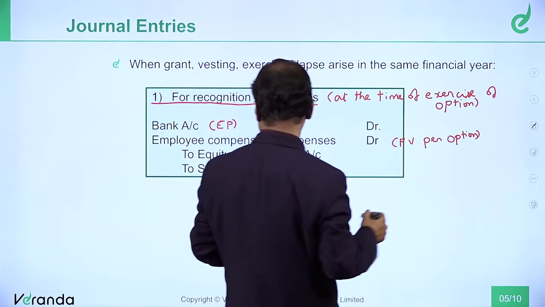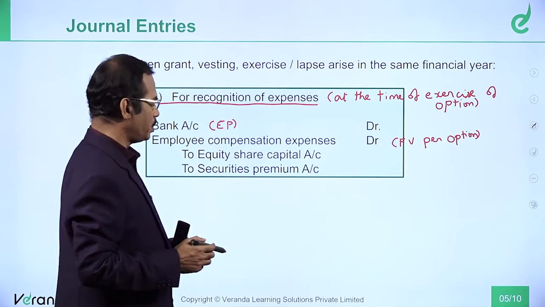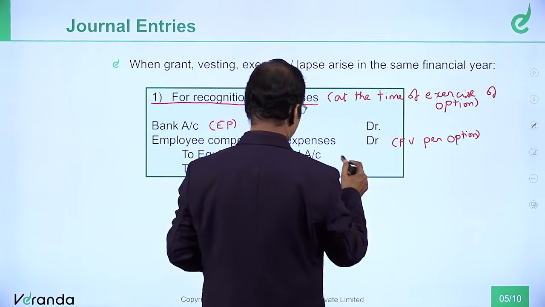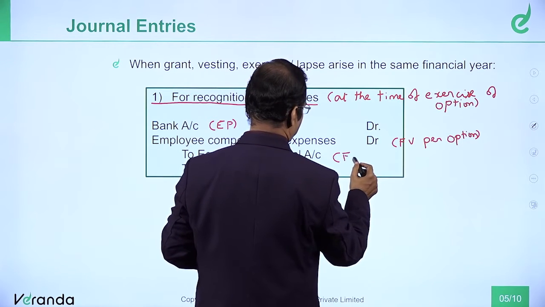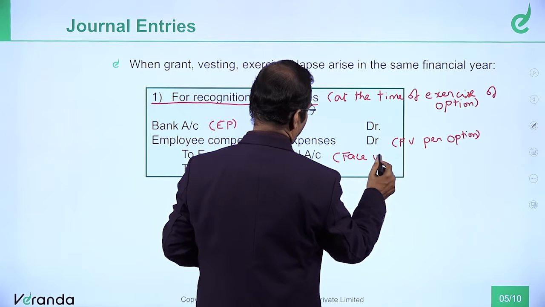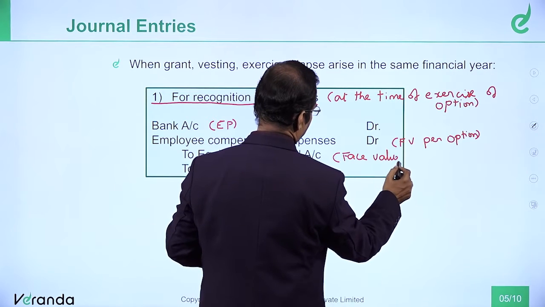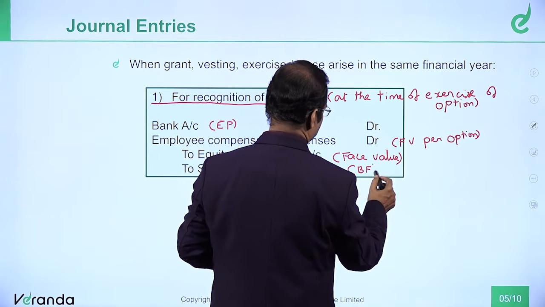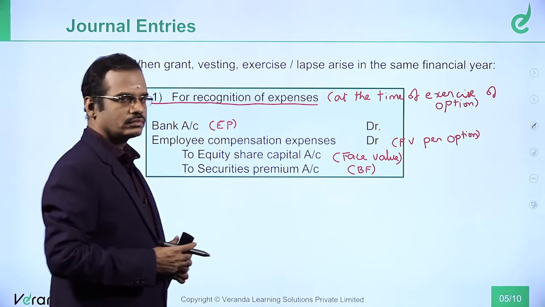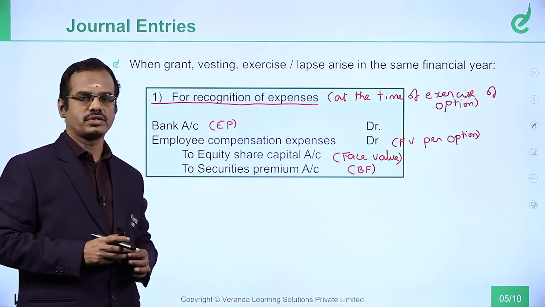Equity share capital, of course, what should you credit? Face value. The balancing figure will go to securities premium account. This is how the entry is structured.